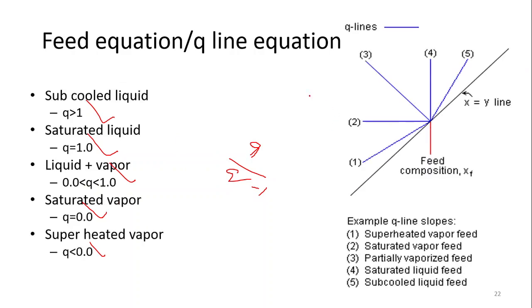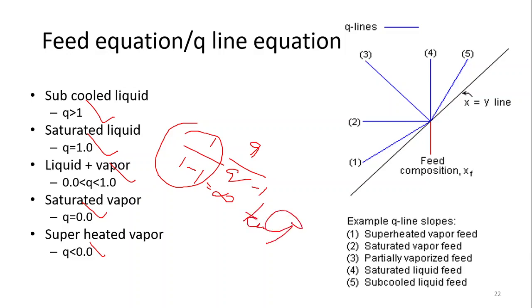If you put this value q upon q minus 1, for example for the saturated liquid, it becomes 1 upon 1 minus 1. What it means is that 1 upon 0 is equal to infinity. So it is tan 90, meaning the line is vertical. So this number 4 represents the saturated liquid.